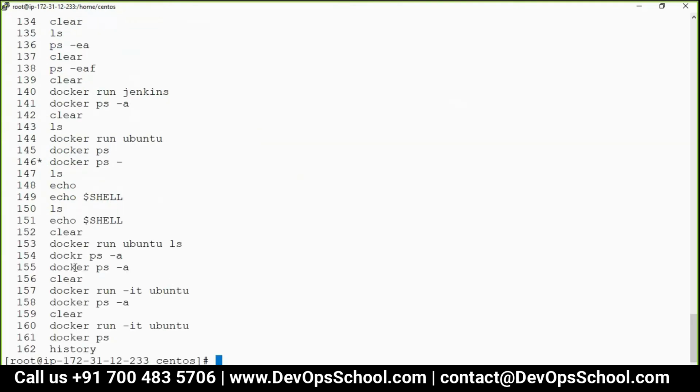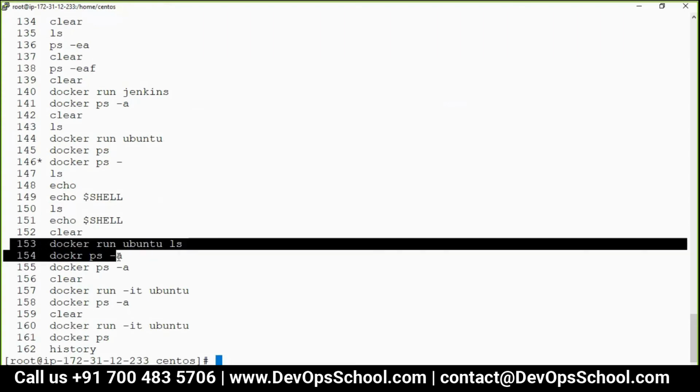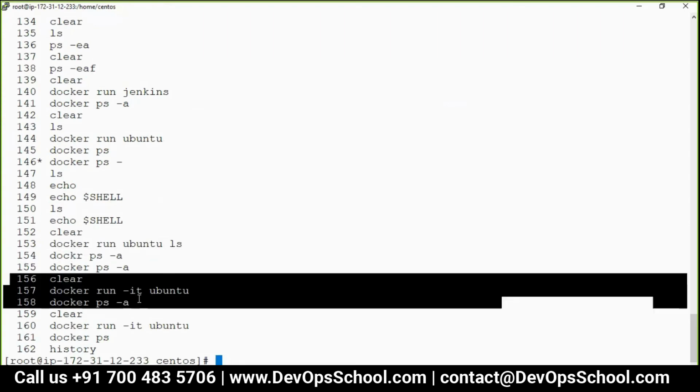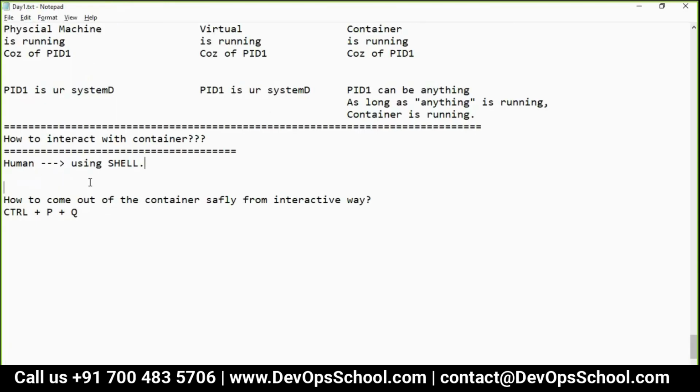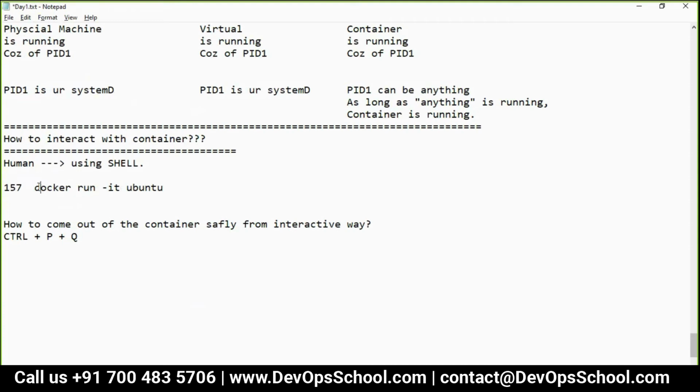Okay? So now, yes, you can interact with the container using the -it option and the bash option. So let me put it up here. You can interact with the container using the -it options. This is the command. Okay. So here I did not use shell. Why? Because I know that Ubuntu automatically has a shell. But sometimes if you don't have a shell, you can type like this also. Okay. Right. Did you understand this statement?